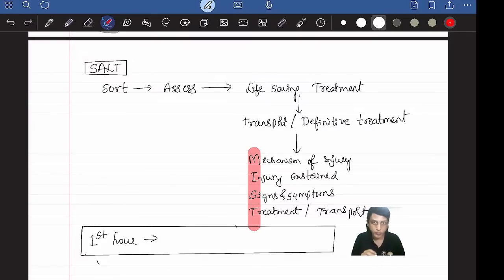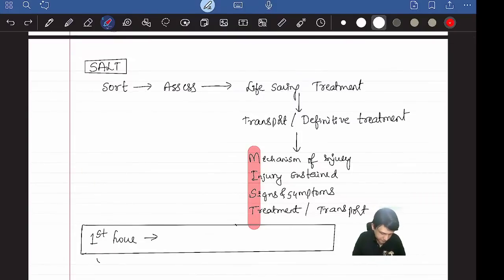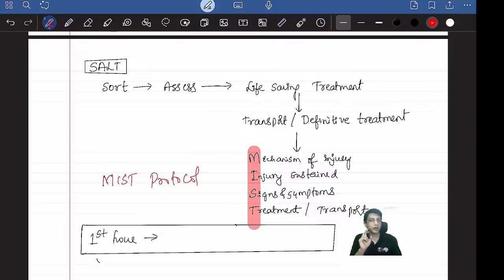Again, one is SALT. You remember SALT. Another is MIST protocol. Remember, M stands for mechanism of injury, how the injury happened. I stands for what are the different injuries sustained. Patient is having a laceration in the head, sir. I have done the suturing. Then patient also had one fracture in the left upper limb. Patient is also having a patella injury, like that. What are the injuries sustained?